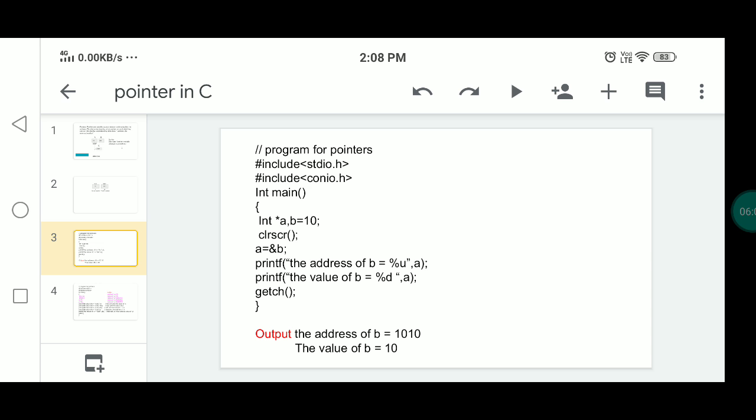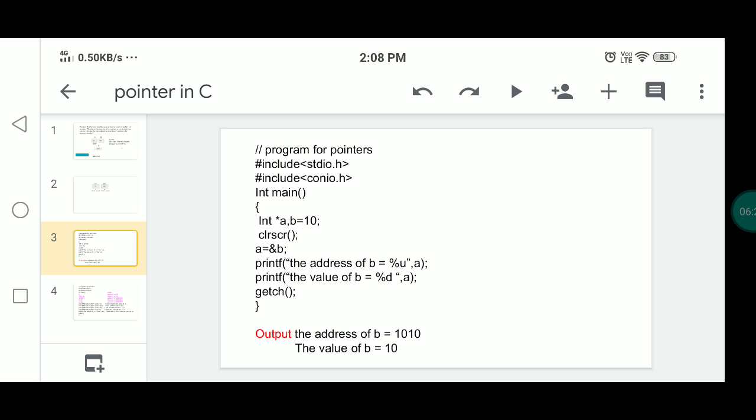Then print the address of b, so %u, a. Then print the value of b, %d, *a. The first output should be the address of b, and the next line should be the value of b.